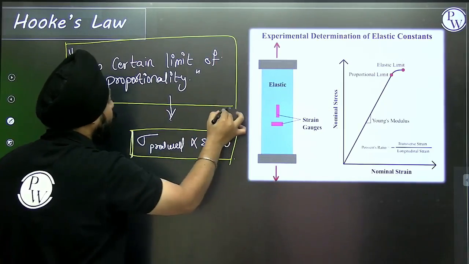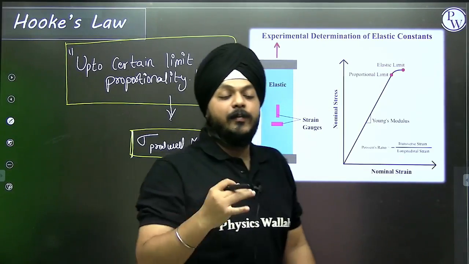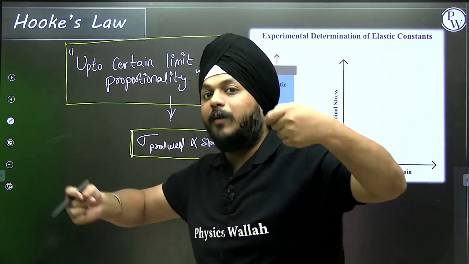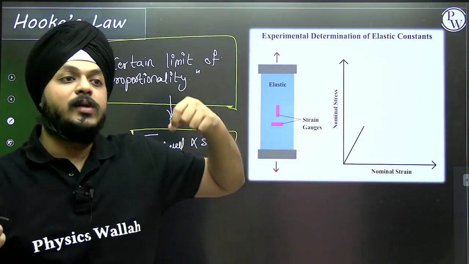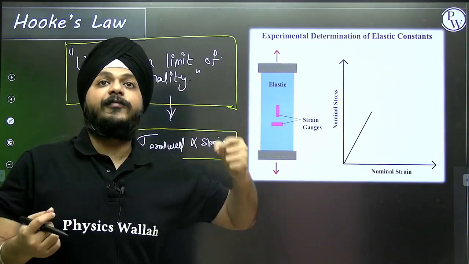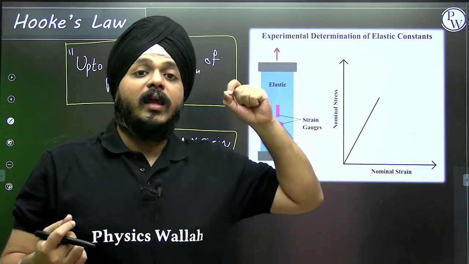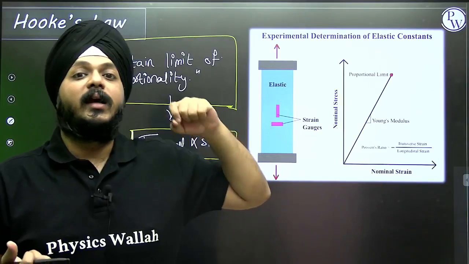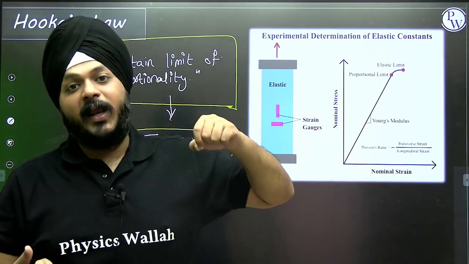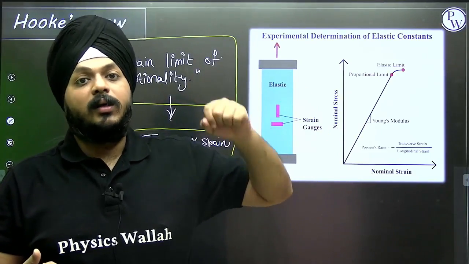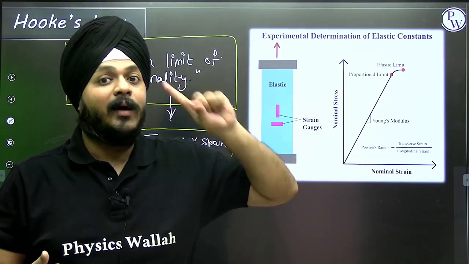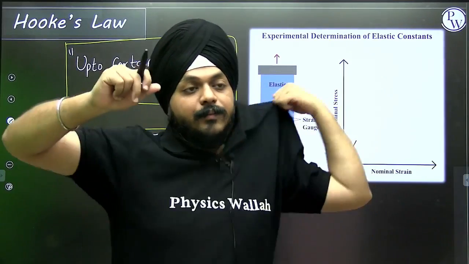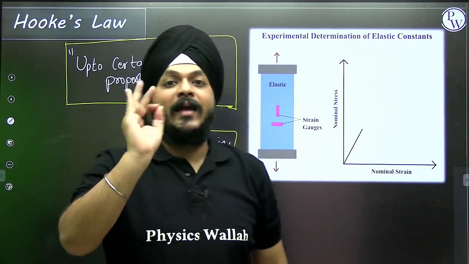Up to a certain proportionality limit, the stress produced in an elastic object is directly proportional to, not elastic object, I must reframe that statement. The stress that is produced in elastic solids is directly proportional to strain. This is what Hooke's law is all about, but up to a certain limit of proportionality. Why? As I said, physics is all about why and suppose. Why?